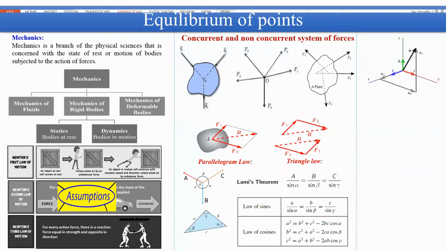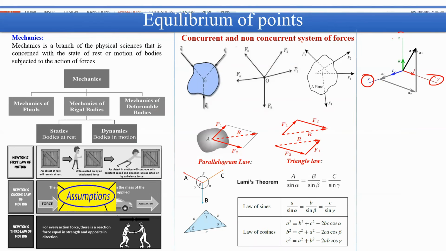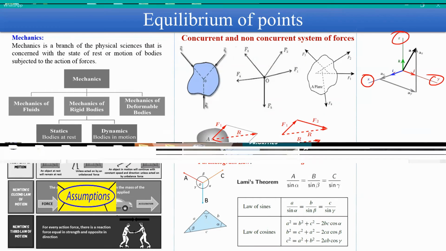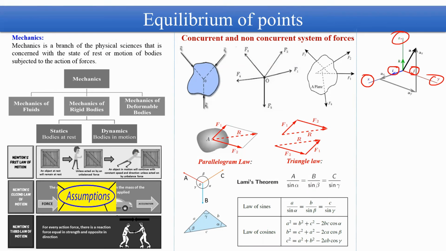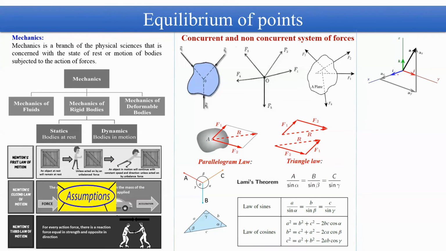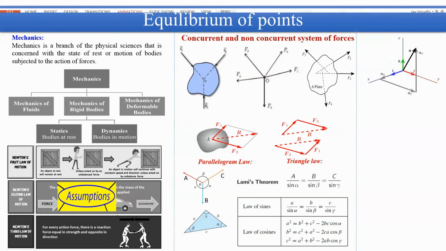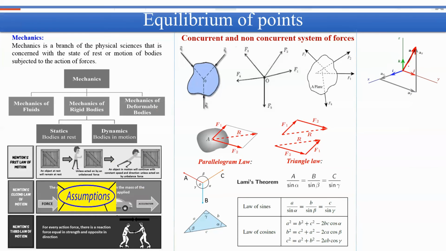Okay, unit vectors. As you know, if you are considering a three-dimensional space where you have the x-axis, y-axis, and z-axis, then along the x-axis you can take a unit vector and name it i, along the y-axis j, along the z-axis k. If you have assigned these unit vectors along x, y, and z, then you can define any vector in three-dimensional space with the help of these three unit vectors.